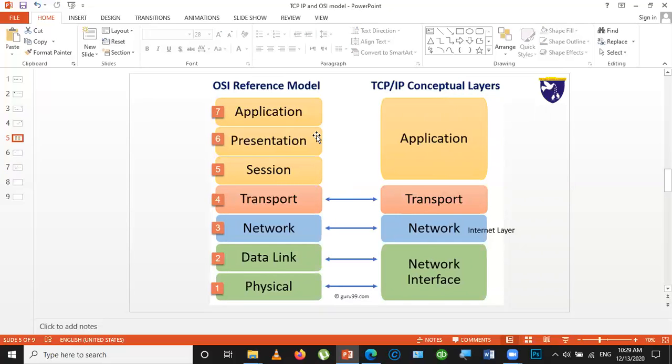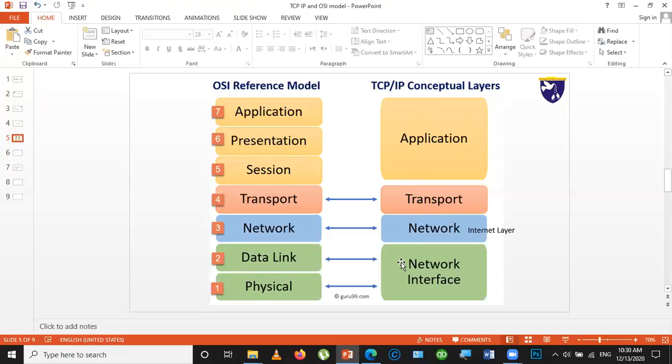In the OSI model, different functions are done by the application layer, presentation layer, and session layer, and all these functions are done in the application layer in the TCP/IP protocol suite. So in one model 3 layers perform different functions, and in the other model one layer does all these functions.